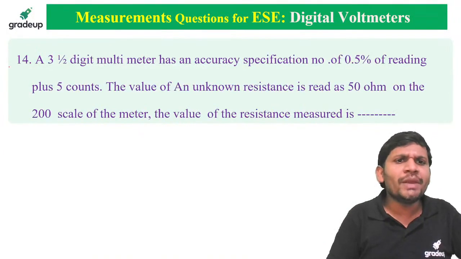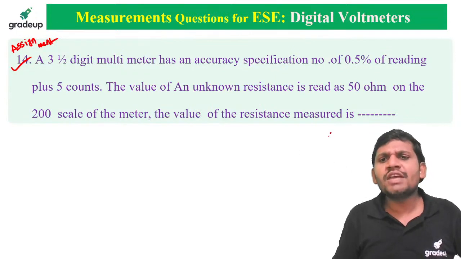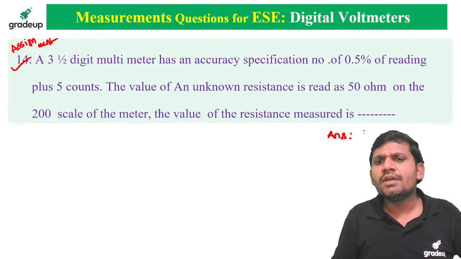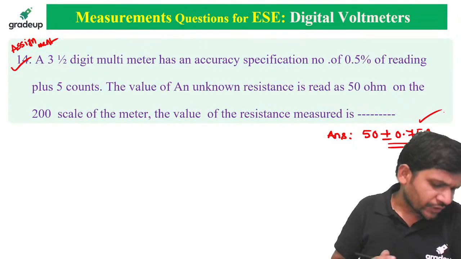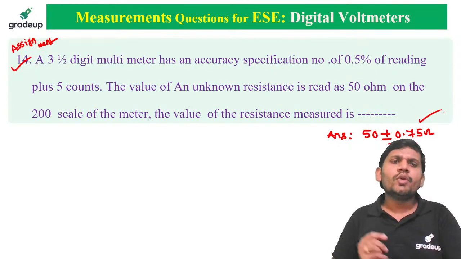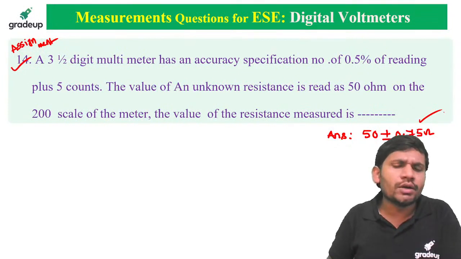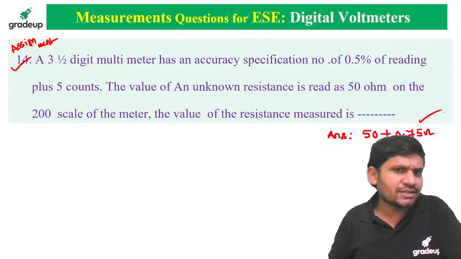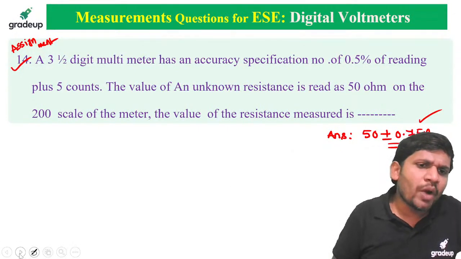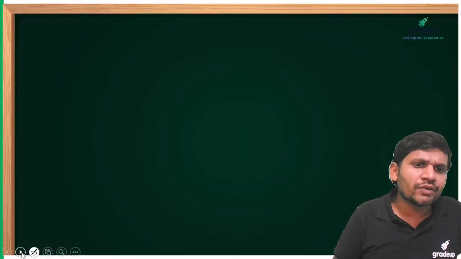Yes, friends, please concentrate, quick. This model, please solve as an assignment. This model I already solved, sir. Just calculating the minimum count. The answer for this one, I am giving, is 50 plus or minus 0.75 ohms, sir. Please check your knowledge by solving this question. Yes, friends. So please solve this question. This model I already solved with respect to voltages. Multimeter can also measure resistance. Yes, friends. 50 plus or minus 0.75 ohms, sir. So please try to solve that one.